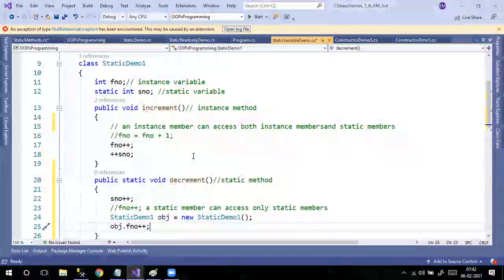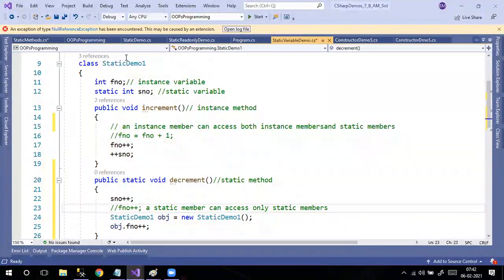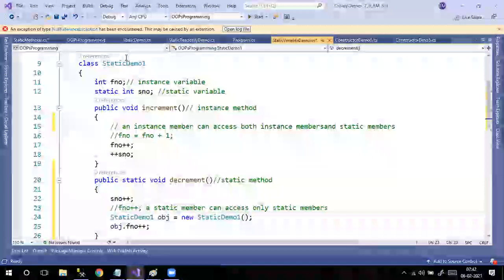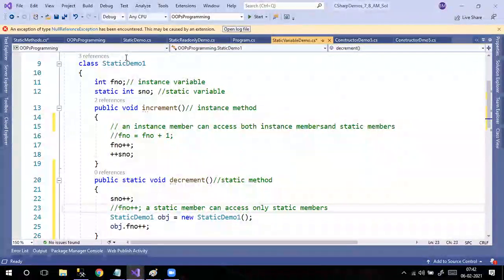It means you have to create an instance for that class, then you can access it. But directly, even though f number is in the same class, you can't access it. Clear or not? I explained this because this question will come up in interviews.